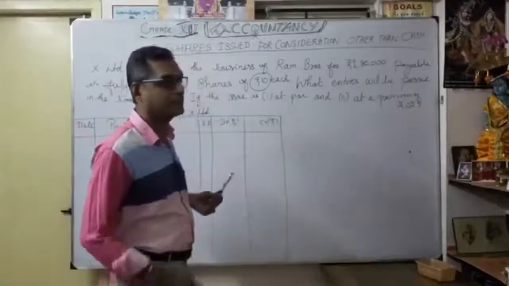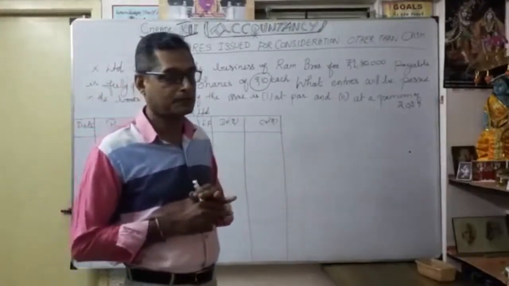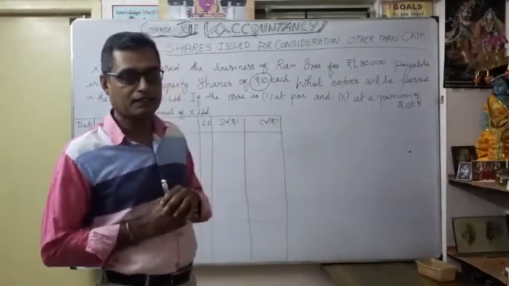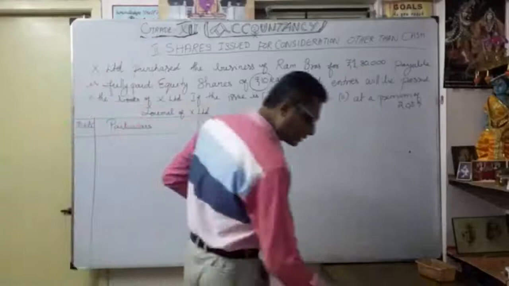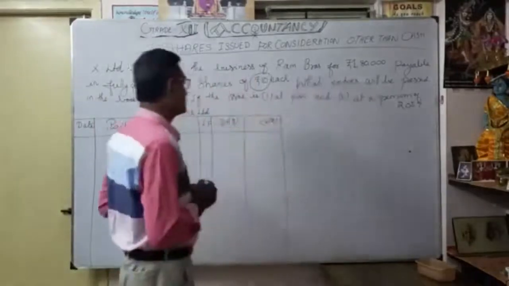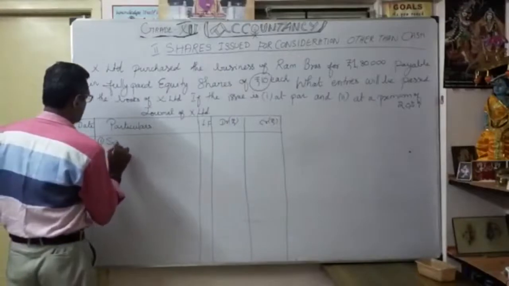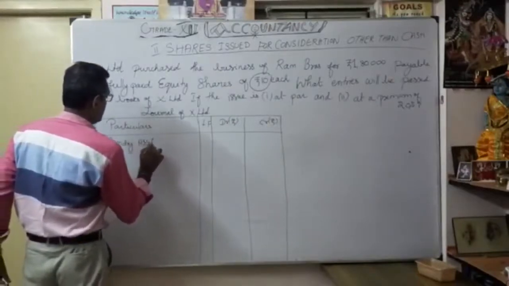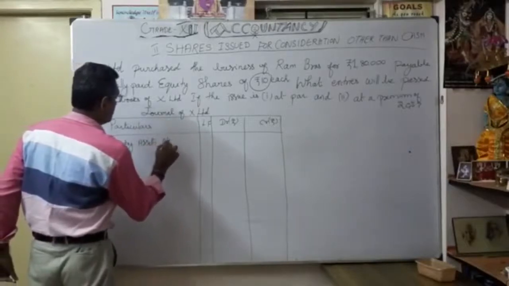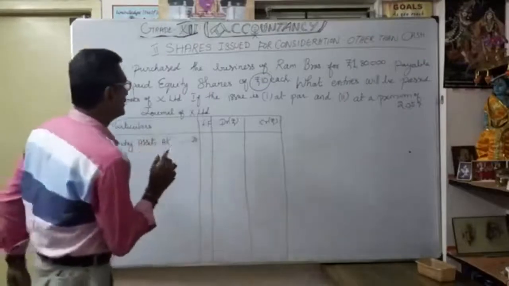So what is the first entry? As you know, the first entry according to business purchase is sundry assets account debit to vendors account. What is the entry here? First one, sundry assets account debit, 1,80,000.